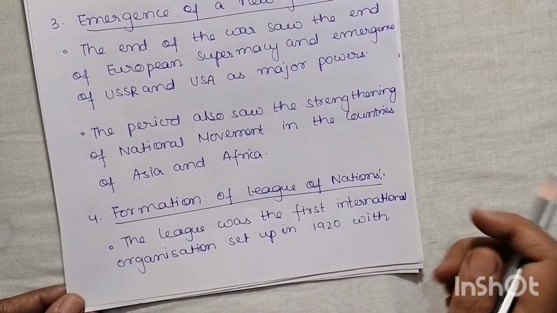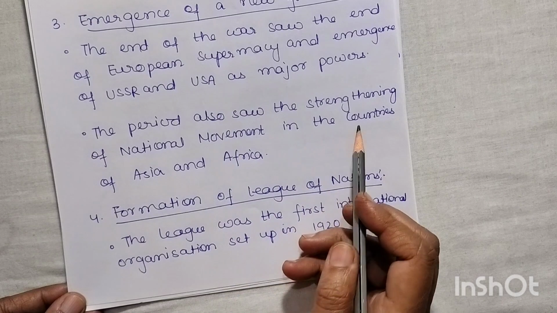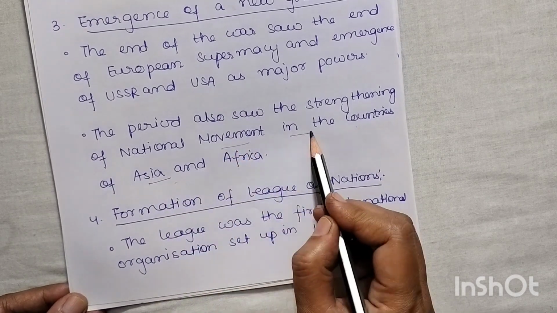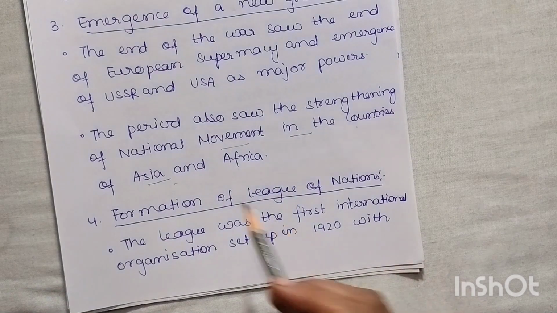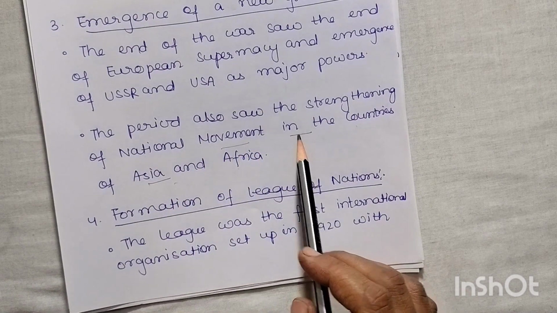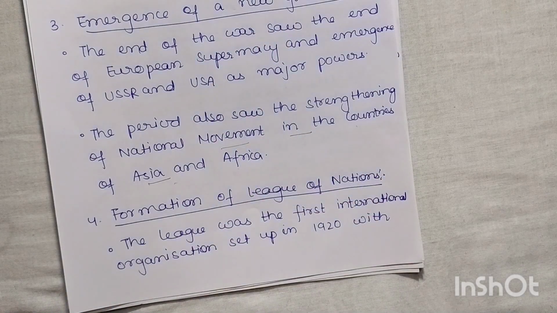Then the period also saw the strengthening of national movements in the countries of Asia and Africa. During this period, we will see the independence movement in India also and in Africa also. Okay, national movements have started. So this is the emergence of new great powers.